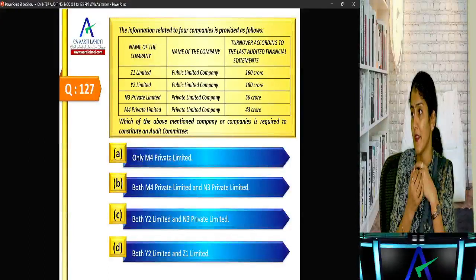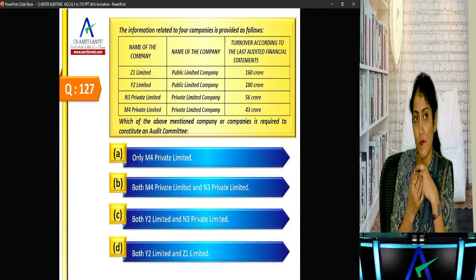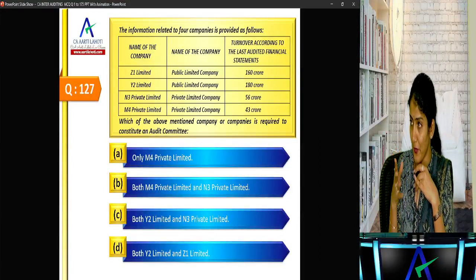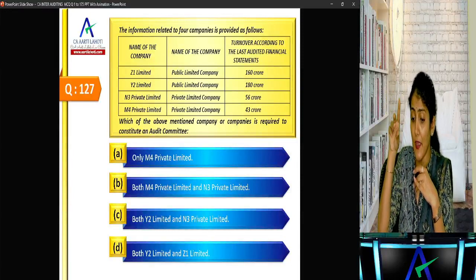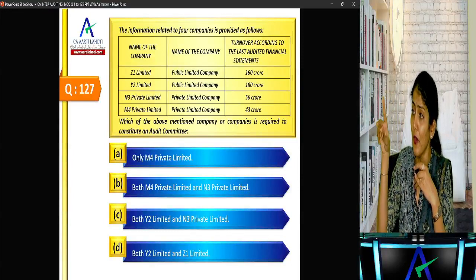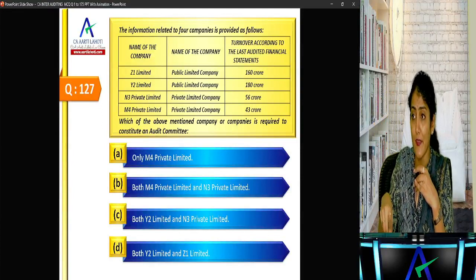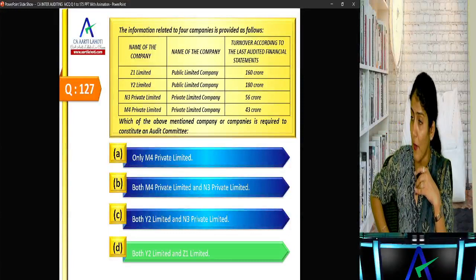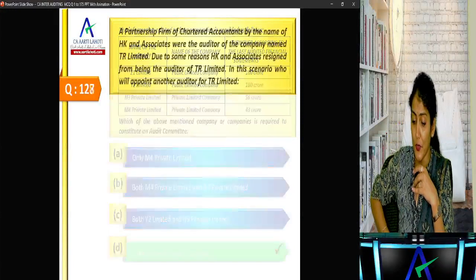Section 177, audit committee. Z1 and Y2, because a private limited company is not required to constitute an audit committee, and then for every public company having turnover of more than or equal to 100 crore. Here it is having 160 crore and 180 crore. So both Z1 and Y2 are required to constitute the audit committee.